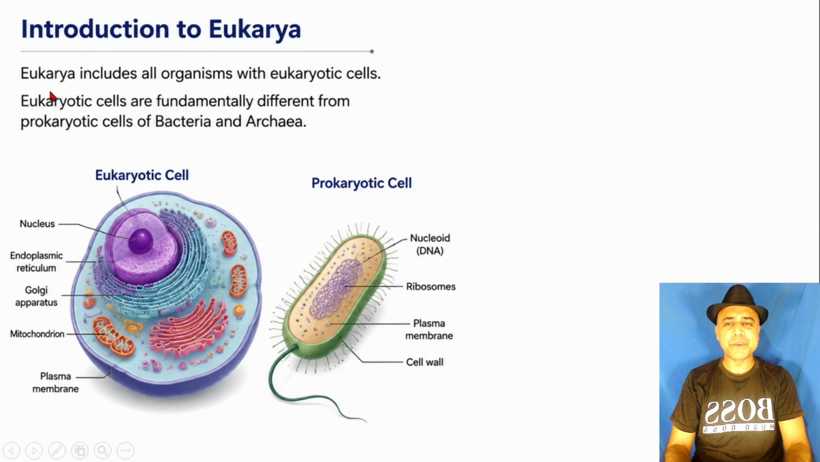Introduction to Eukarya. Eukarya includes all organisms with eukaryotic cells. Eukaryotic cells are fundamentally different from prokaryotic cells of bacteria and archaea. This is a eukaryotic cell. It has a well-defined nucleus with nuclear membrane. This is a prokaryotic cell. There is no well-defined nucleus. There is no nuclear membrane.